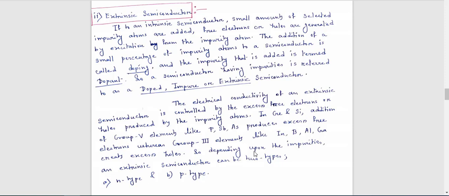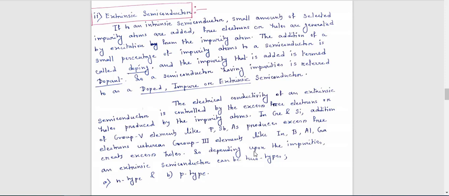That means if you add a group 5 element to the intrinsic semiconductor, excess free electrons are generated, so the concentration of free electrons is higher in an N-type semiconductor. And how can you generate an N-type semiconductor? Just the reverse question: by adding a group 5 element to the intrinsic semiconductor.